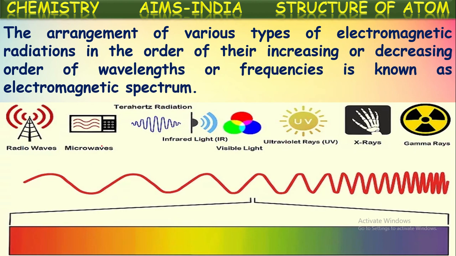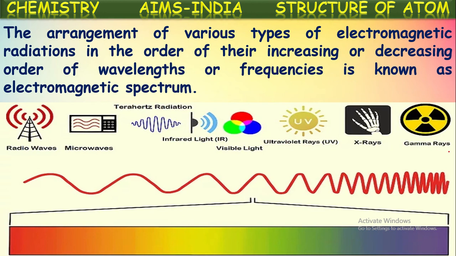Radio waves, microwaves, infrared radiation, visible light, ultraviolet radiation, X-rays, gamma rays. These all are different types of electromagnetic radiations. And if you observe, these all are arranged in the decreasing order of their wavelengths. For the radio waves, wavelength is much greater, and for the gamma rays, wavelength is very short.